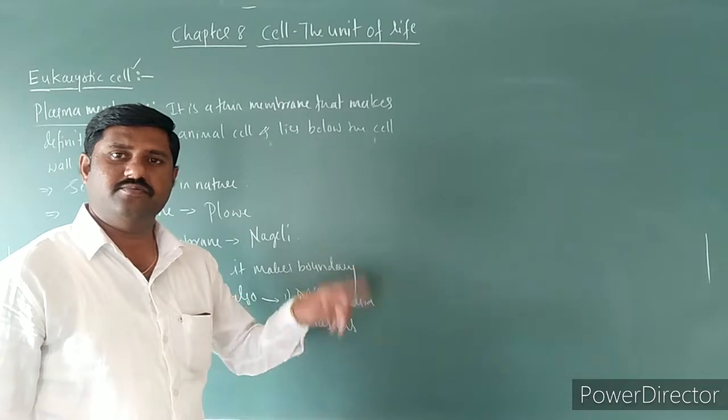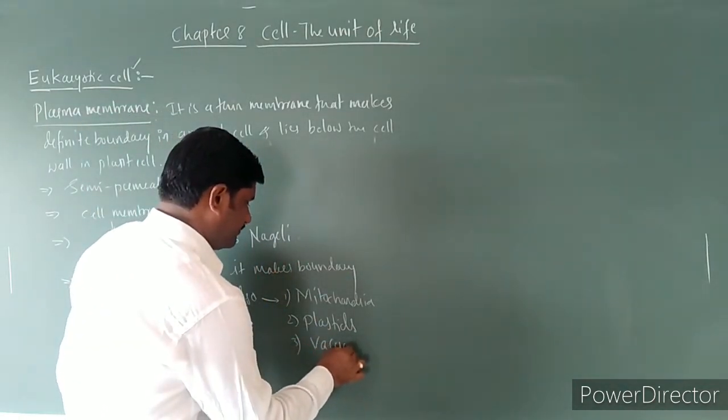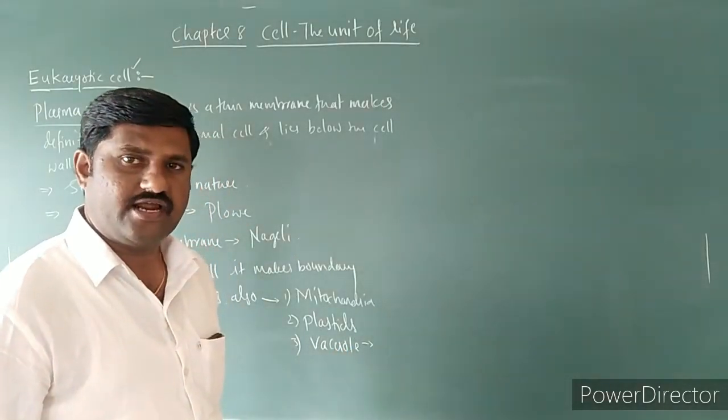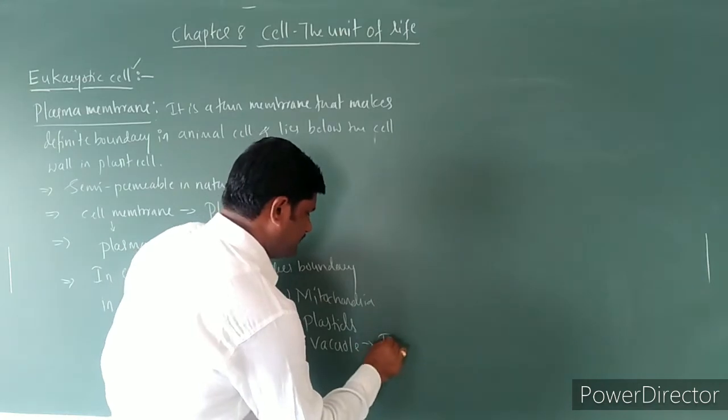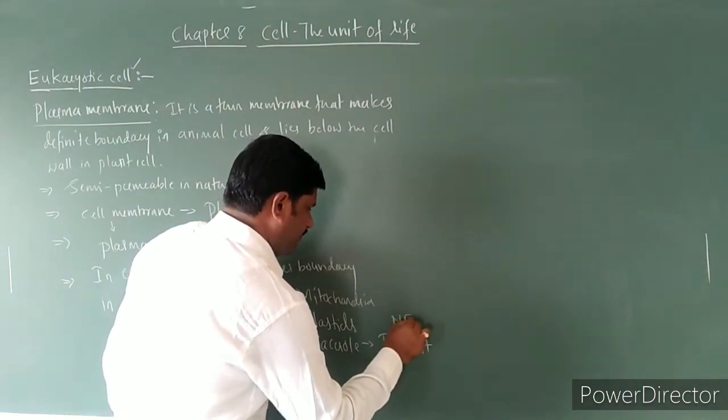Around that one membrane is bound. And the vacuole has a definite boundary in case of plant cell, and it is called the tonoplast. Very important point to be noted over here.